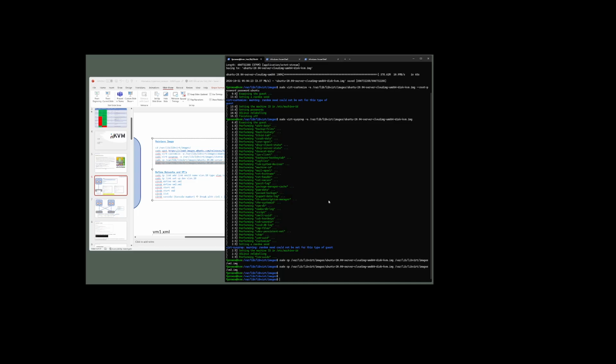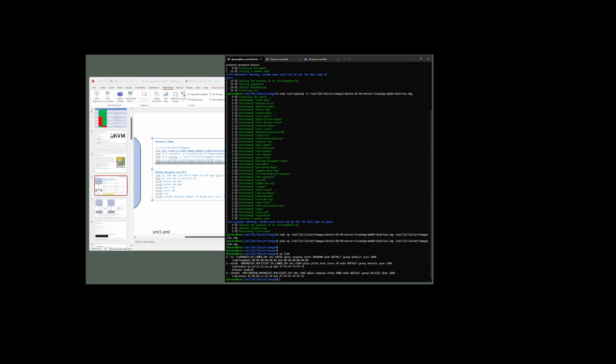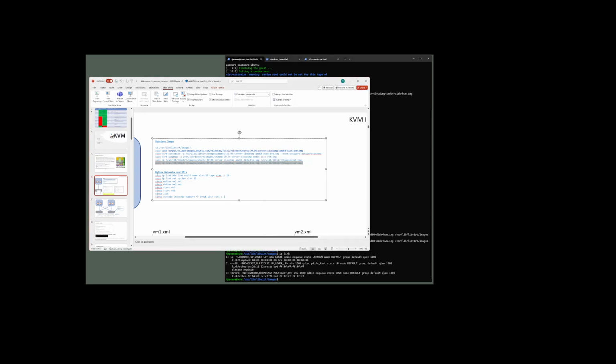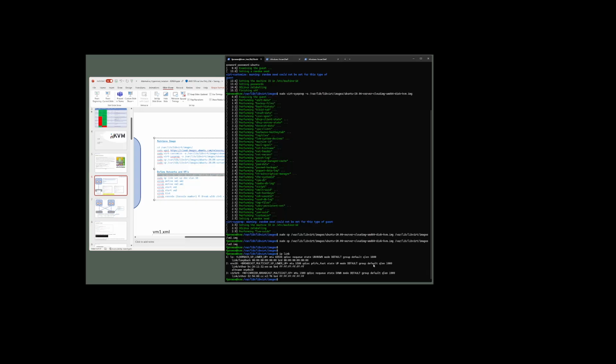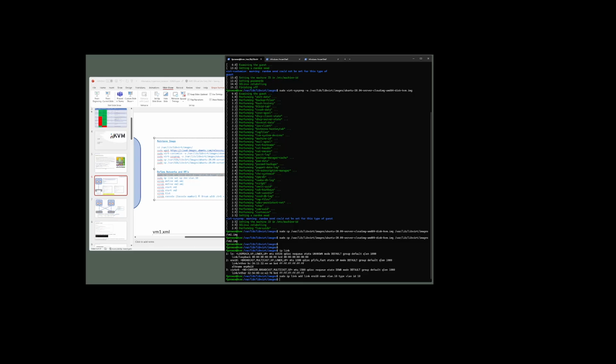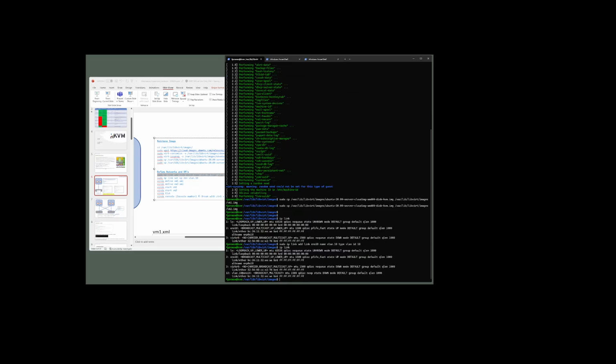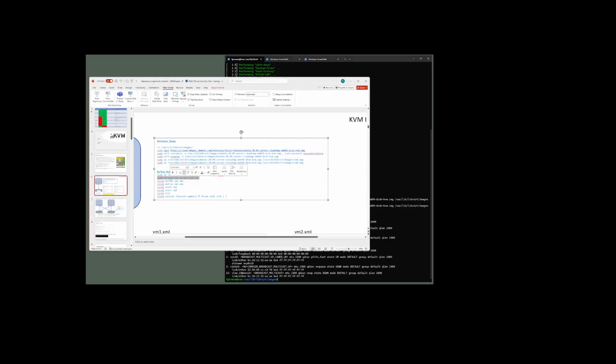Okay, now we need to define the interface. ENS18 is my one and only interface this machine has. I'm going to define a logical interface, which we'll call VLAN.10. It could be called whatever we want. So we'll see that we have this interface here now, VLAN10, which is down, so we need to make sure that we bring it up.